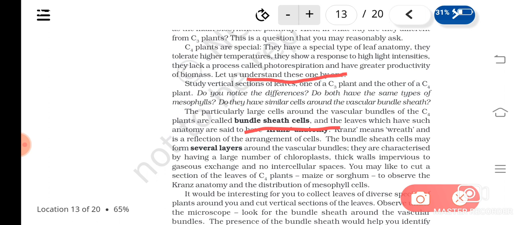The special features of these bundle sheath cells are that they have a large number of chloroplasts, thick walls, and they are impervious to gaseous exchange with no intercellular spaces.